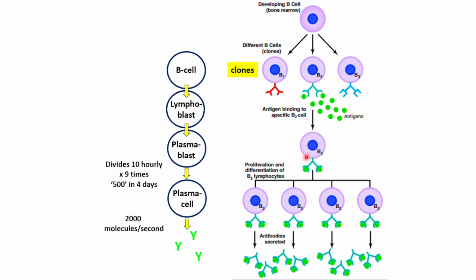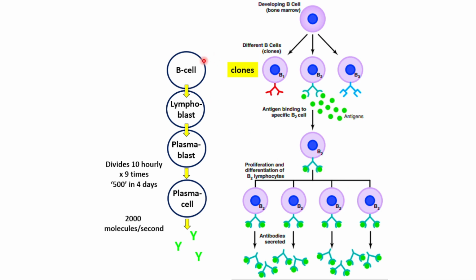Now this B2 clone will start dividing, and a lot of these B2 type of B lymphocytes are produced. Now these B lymphocytes, which are all of the same clone, will produce a lot more antibodies, and these antibodies will then attack the foreign invader. Okay, this is how it is going.